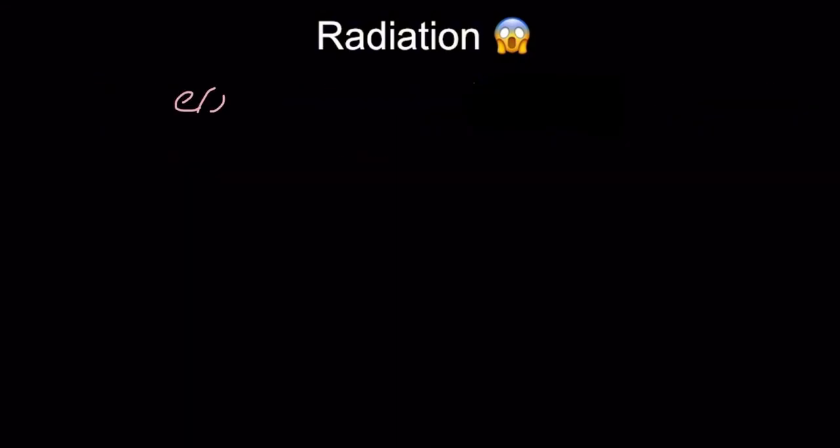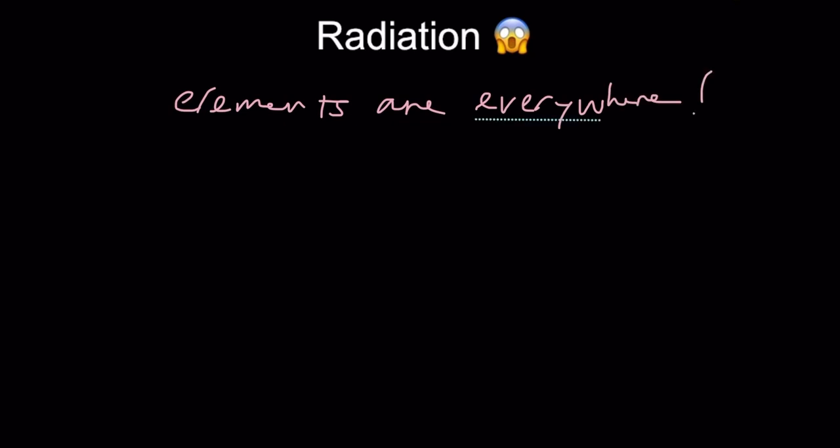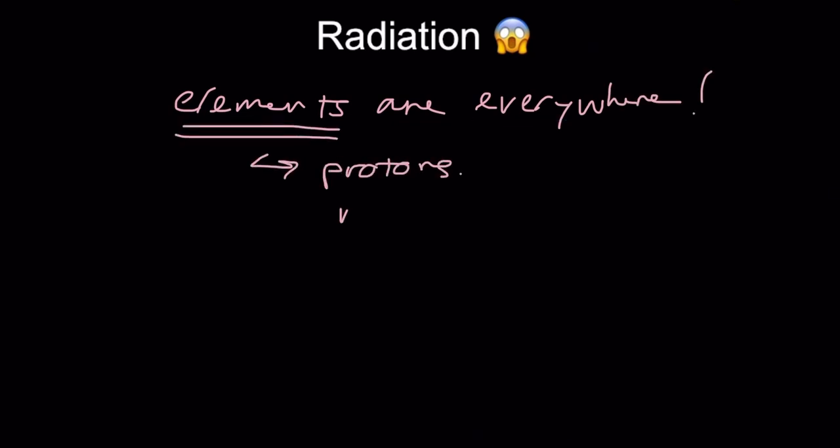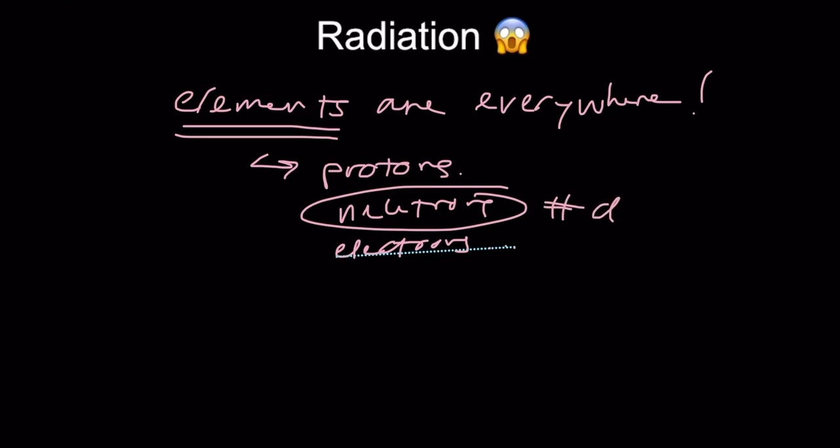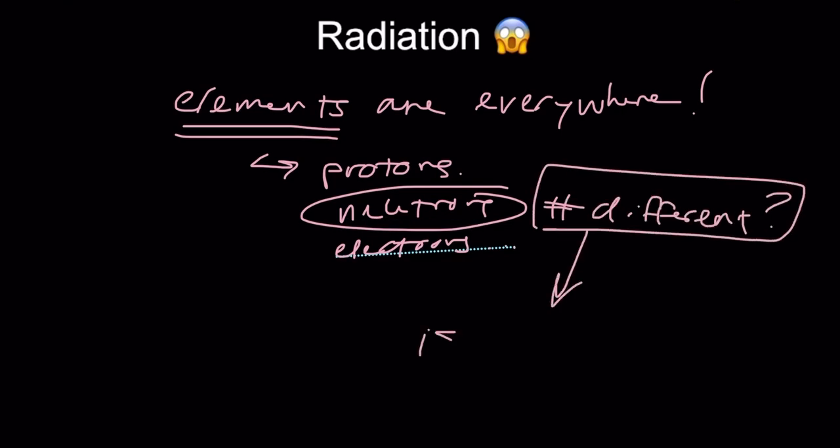And we know elements are everywhere, they make up stuff. And elements are made up of smaller parts, they are protons, neutrons and electrons. The number of protons determines the kind of element an atom will be, and each element has a certain amount of neutrons and electrons. But if an element has a different amount of neutrons than normal, those are called isotopes.